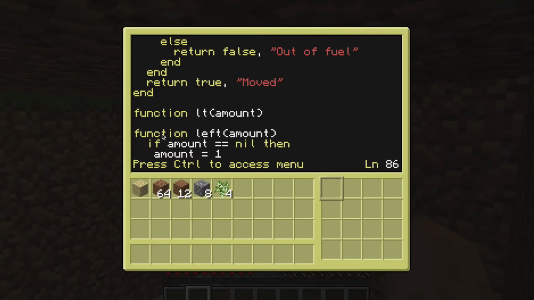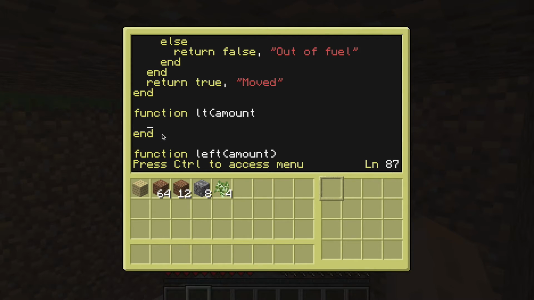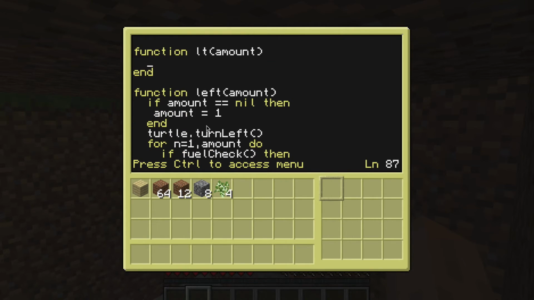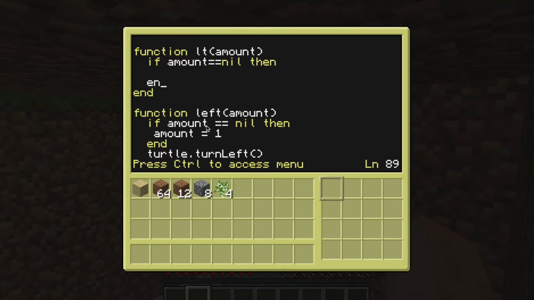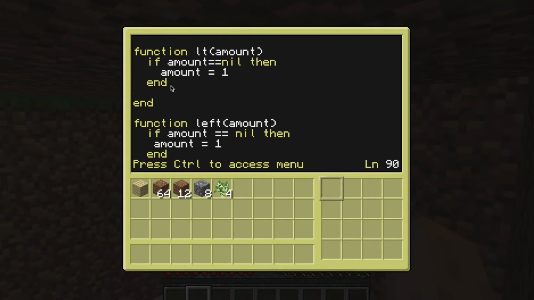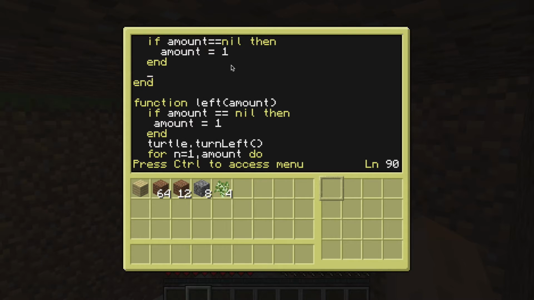Amount. And the left turn functions, you can't put an amount, you have to just repeat it. I think that's one of the big things for me with all these functions I'm making, is that you can repeat, is that I'm putting an amount in. So left turn amount, if amount equals nil, then amount equals 1. So we can handle not receiving amount because it's not a mandatory amount. It's not a mandatory one.